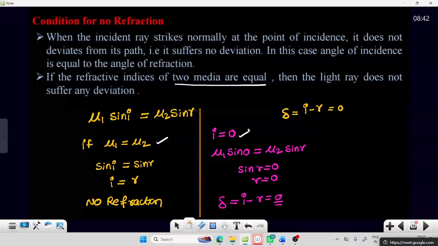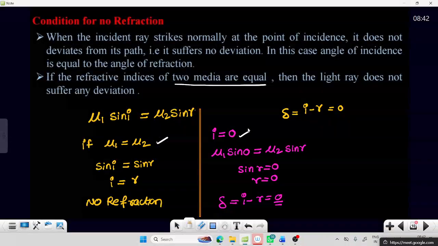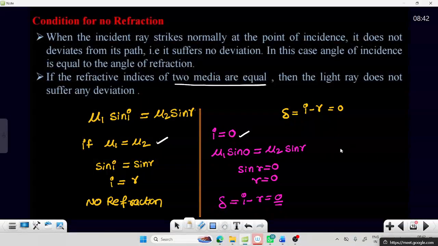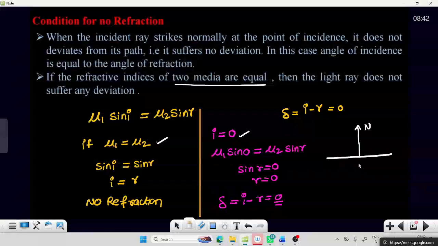Angles are measured from where? With respect to what do we measure? This line is called the normal.